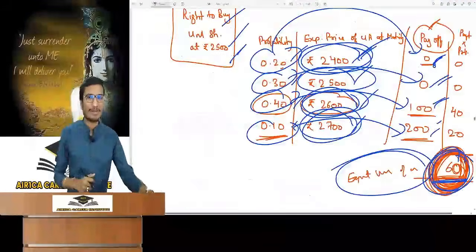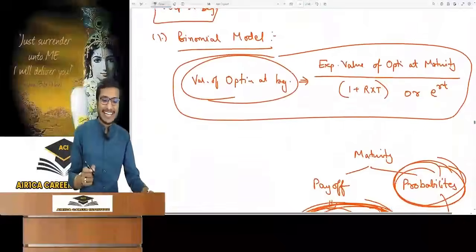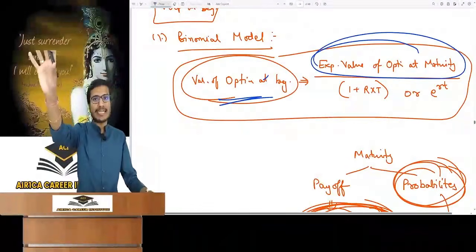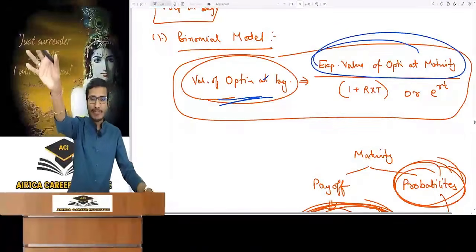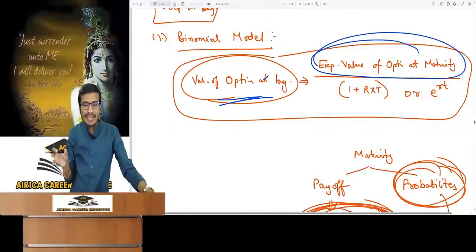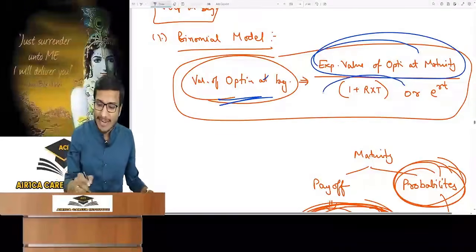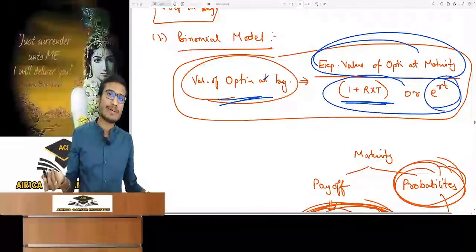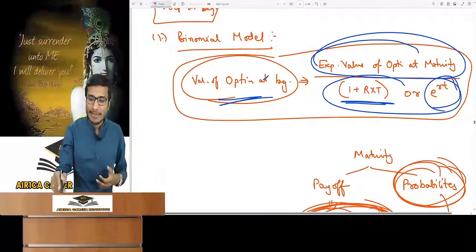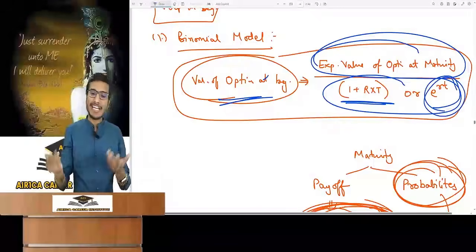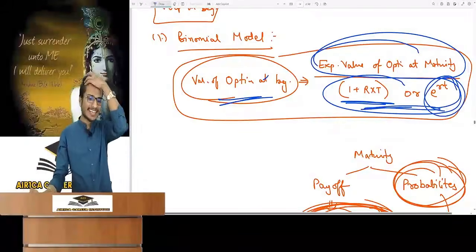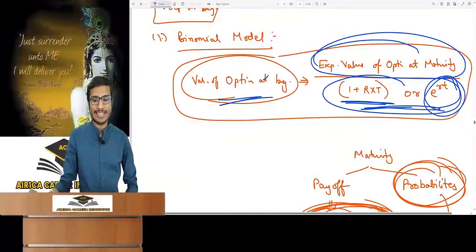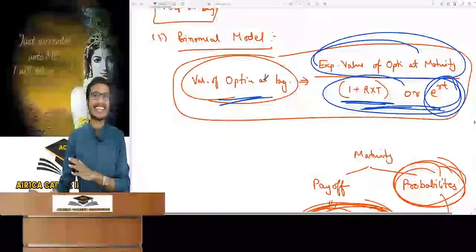I have already told you the crux of it. To calculate the value of the option, we have found out the expected value of the future option on maturity. If the value is of the future, then we have to bring it as PV today, then we will get the value for today. How to do PV? By dividing by the factor. In simple interest, 1 plus R into T, and in continuous compounding, e to the power RT. In practical life, it is continuous compounding. According to our institute, we will study both methods. This is what you have to study within this model. So this is the right way to get the value.